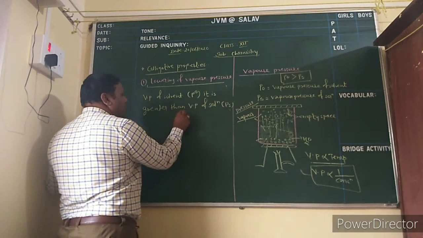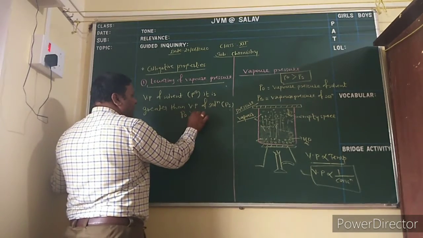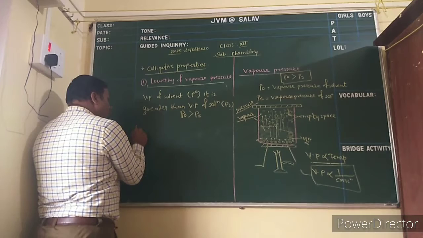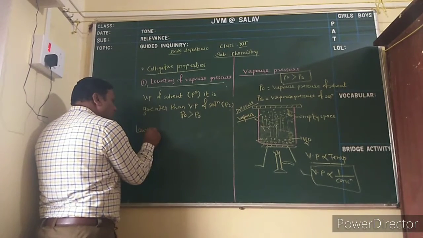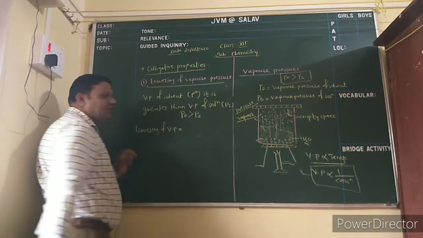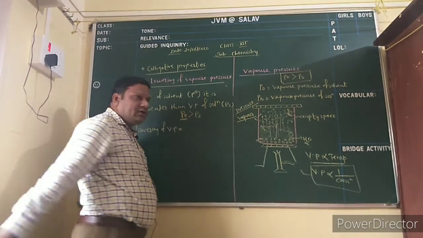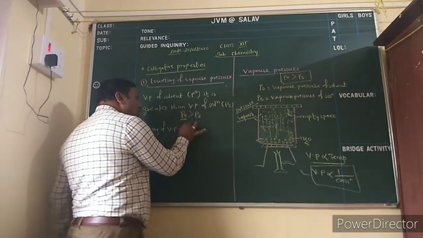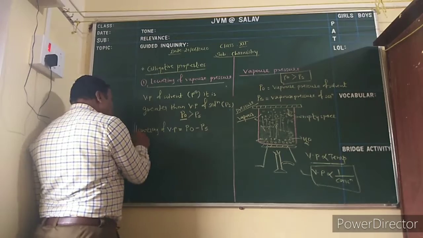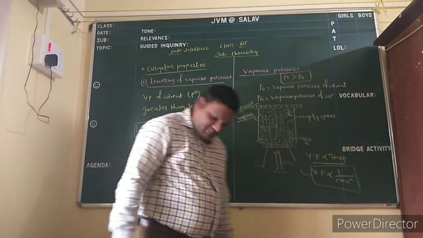So P0 is greater than PS. Now the definition: lowering of vapor pressure is equal to the difference between the vapor pressure of solvent and the vapor pressure of solution, that is P0 minus PS.